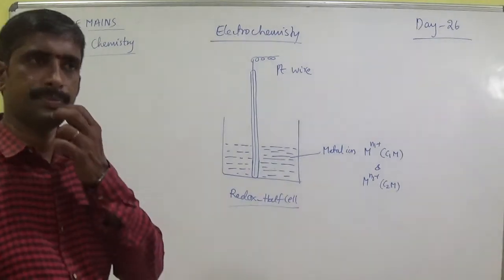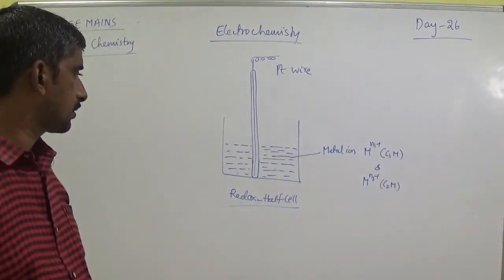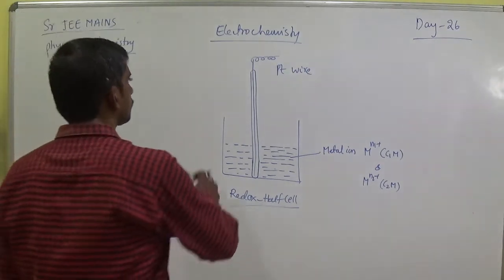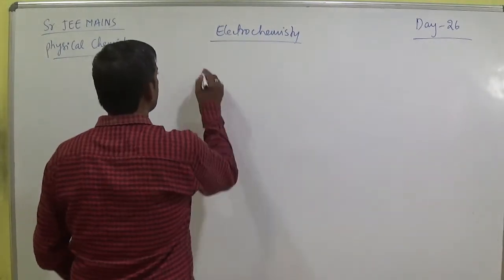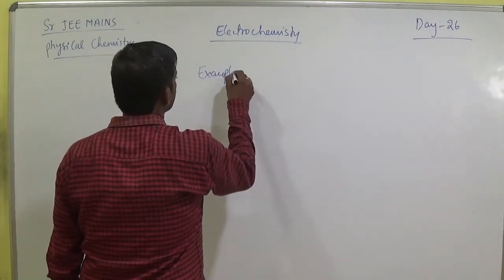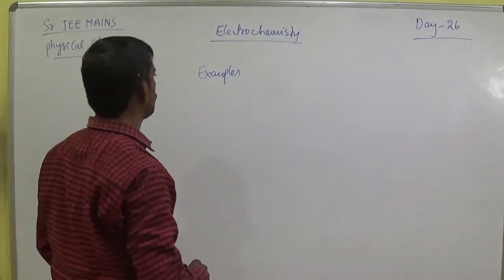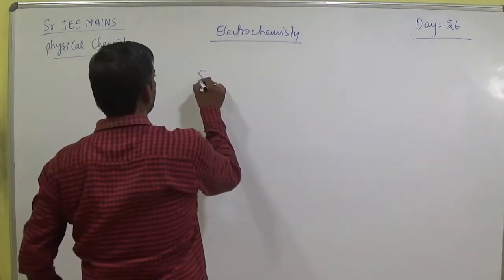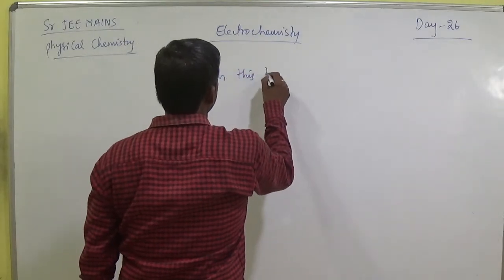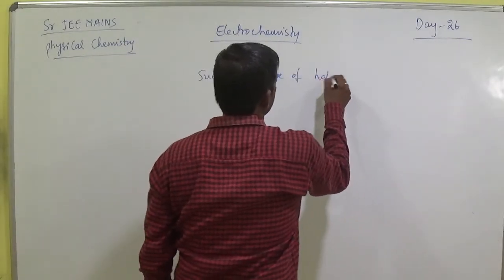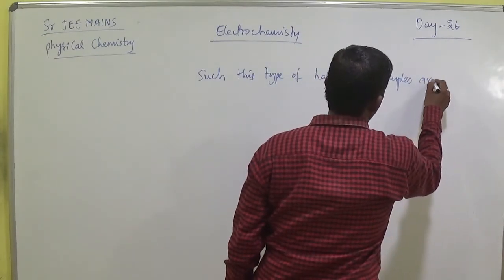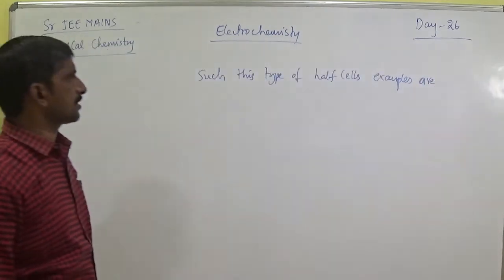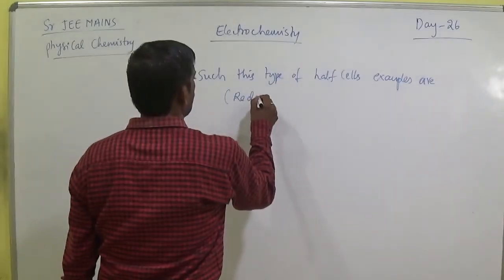Examples of this type of cells. This type of cell means redox cells.